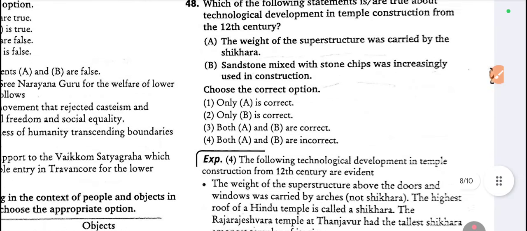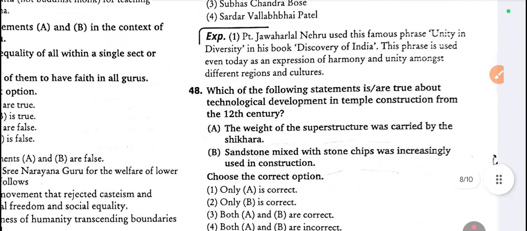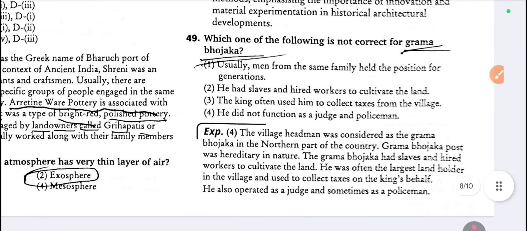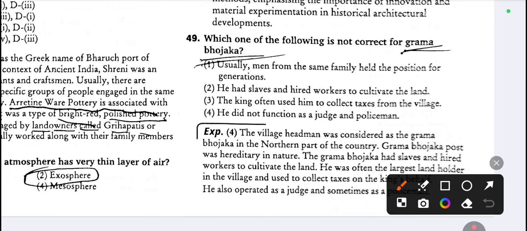Next one. 49. Which one of the following is not correct of Grama Pochika? They are asking which one is not correct. So look at option 4: He did not function as a judge and policeman. This is not correct because they also shared these roles, judge and policeman. So the other three, 1, 2, 3 were also their work, and the fourth is also their work.